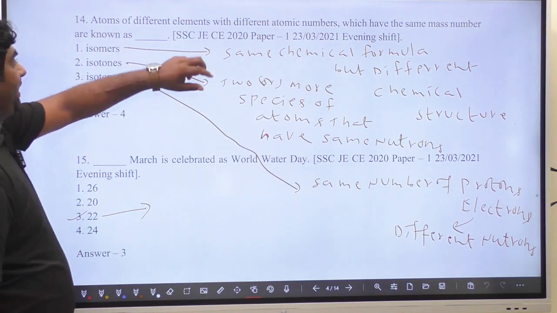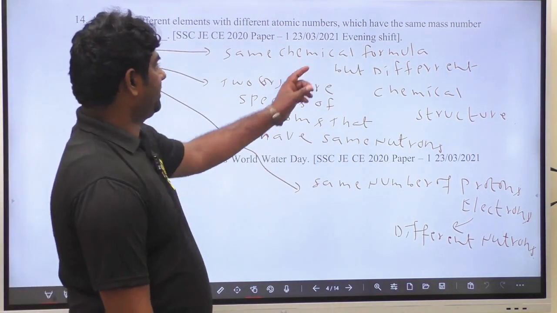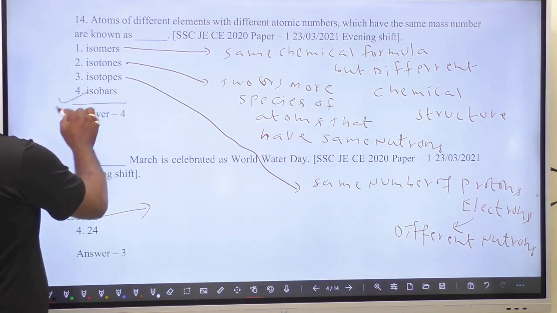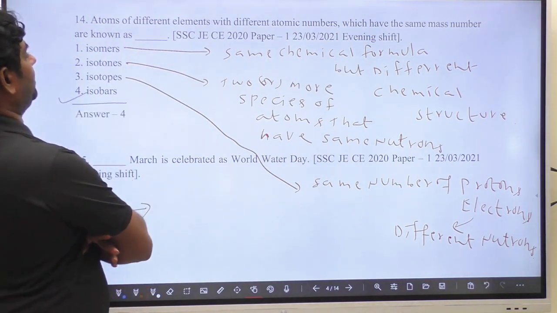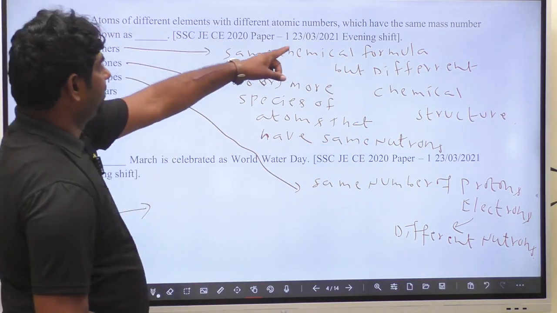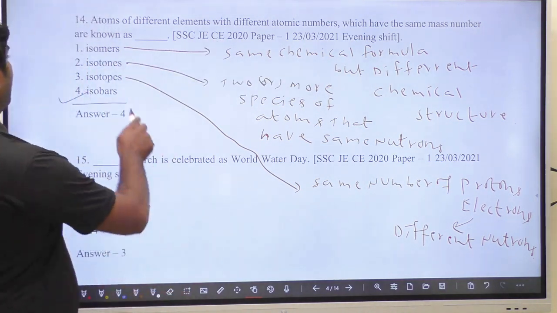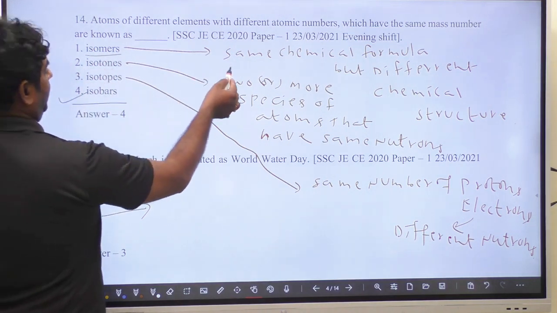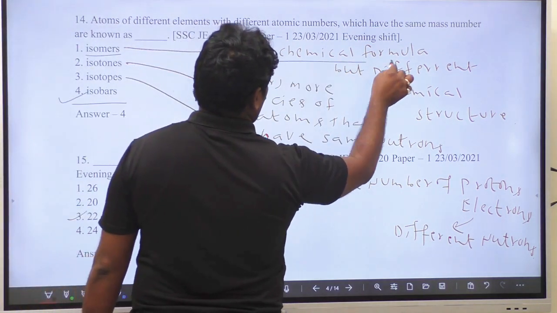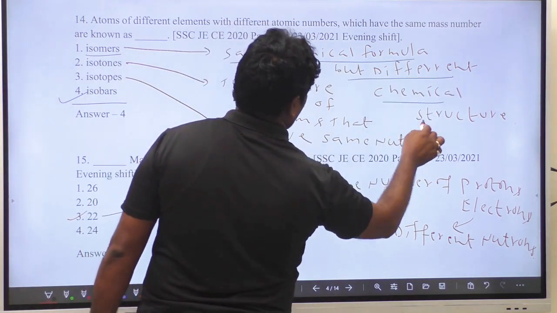Atoms of different elements with different atomic numbers which have the same mass number are known as isobars. Isobars have different atomic numbers and the same mass number. Isomers have the same chemical formula but different chemical structures.